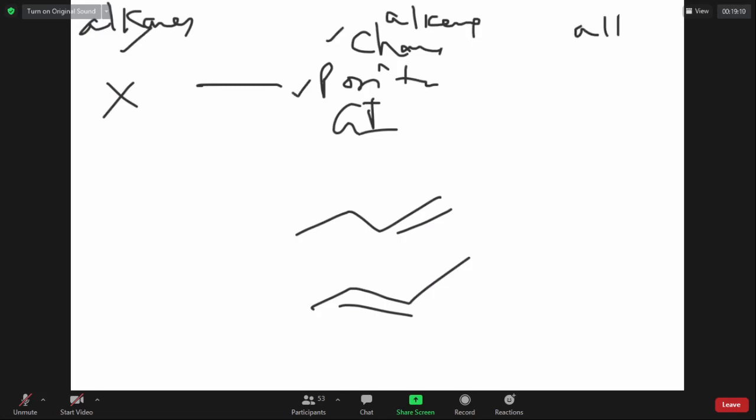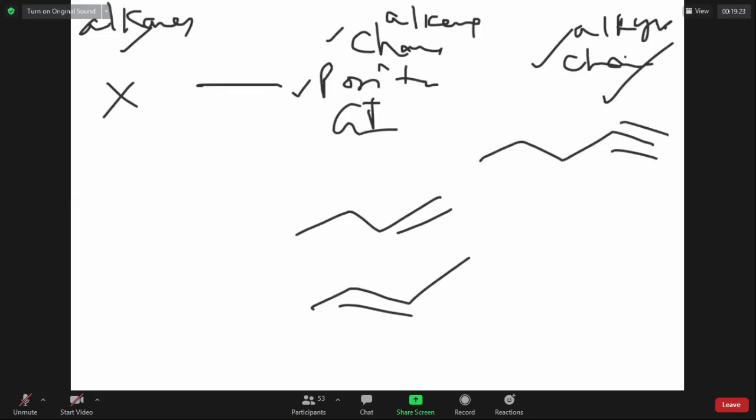What about alkynes? They can show chain isomerism if they have 5 or more carbons. They can also show position isomerism. Notice, this is 1-pentyne.